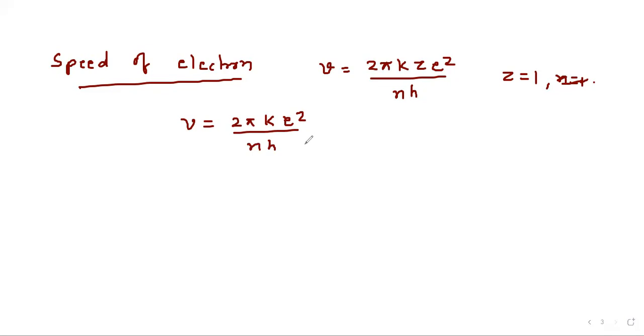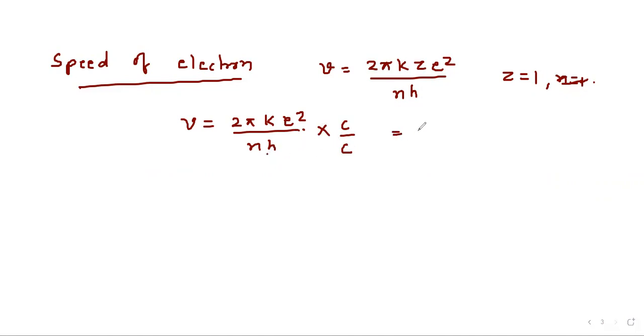Now we can do one thing. We can multiply by c and divide by c. So it will be easier to compare the speed of the electron with the speed of light. So for that purpose, we multiply by c and we divide by c, and we include this c here.